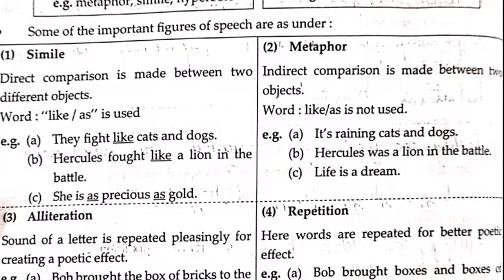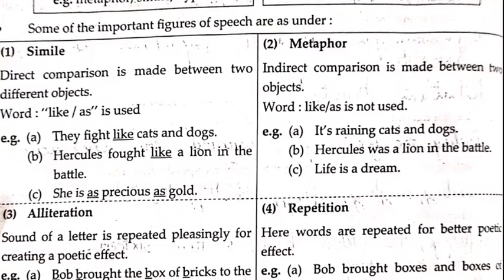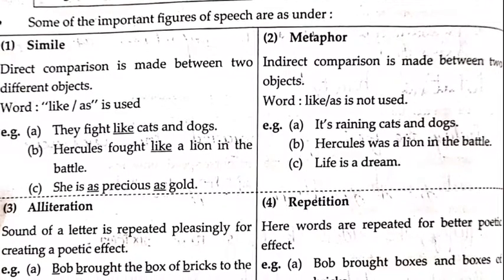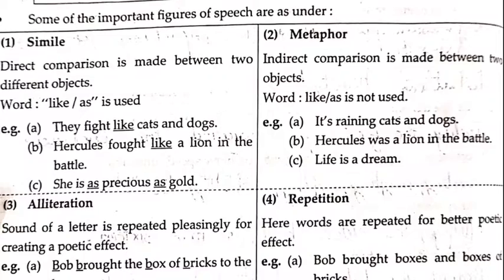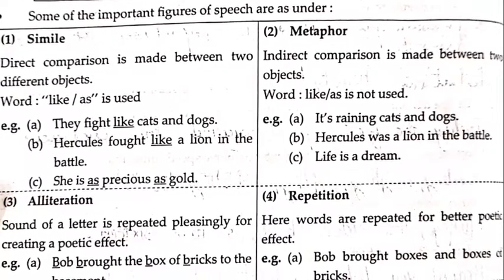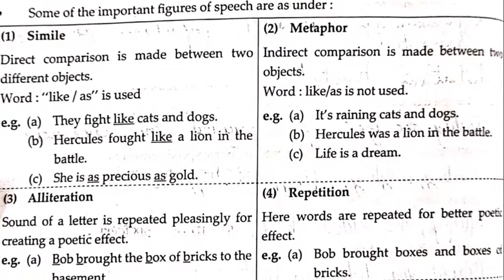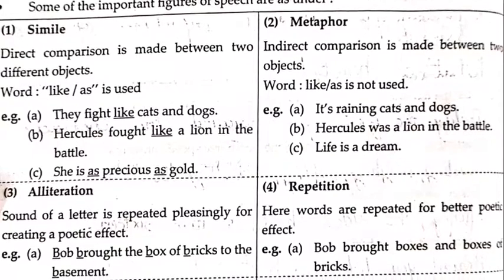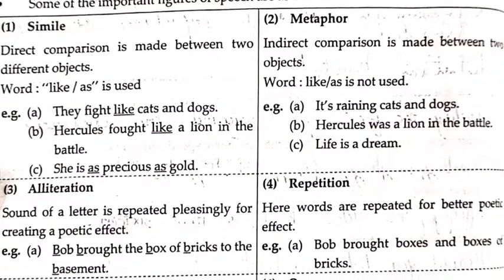Now the fourth one is repetition. Here words are repeated for a better poetic effect. Example, Bob brought boxes and boxes of bricks. Here directly the full word is repeated. Boxes and boxes is used two times in this given sentence.